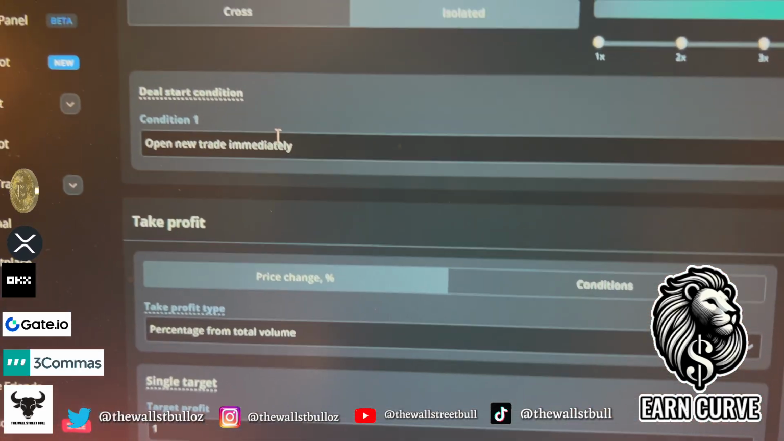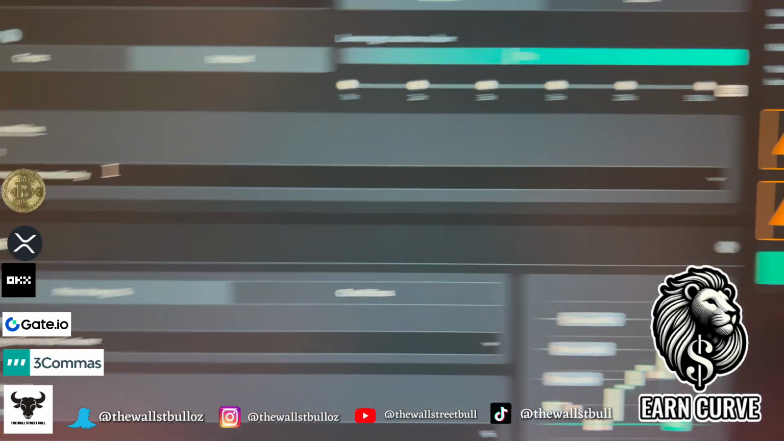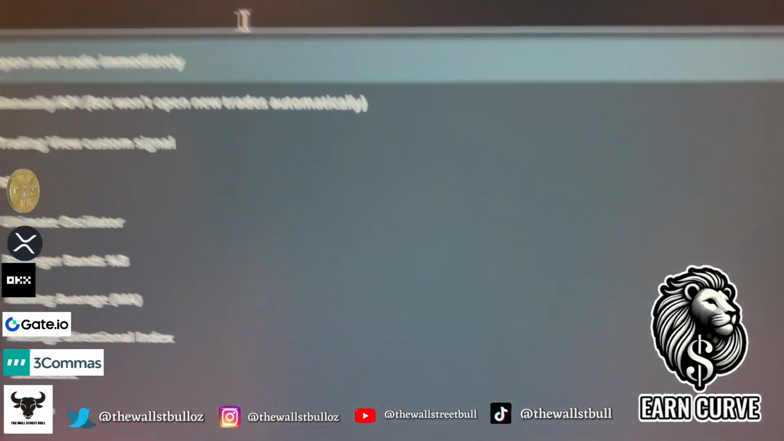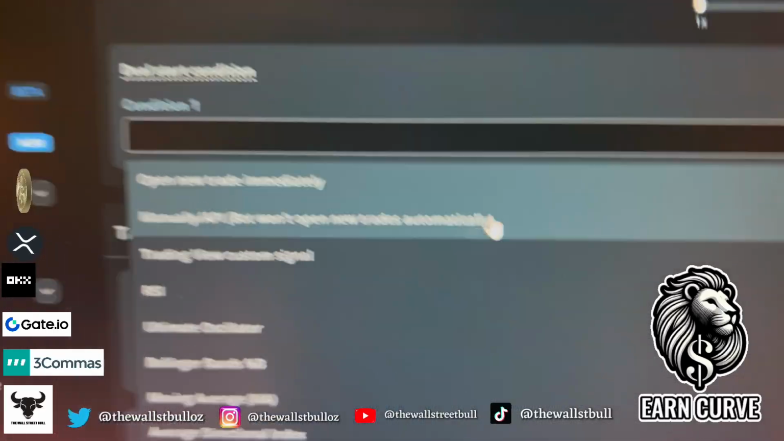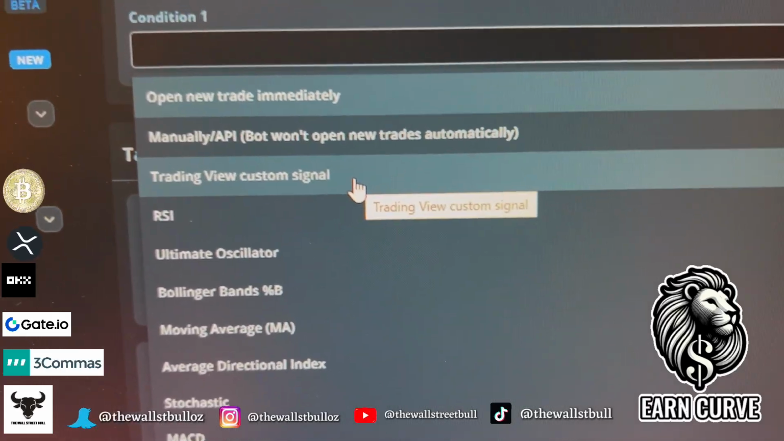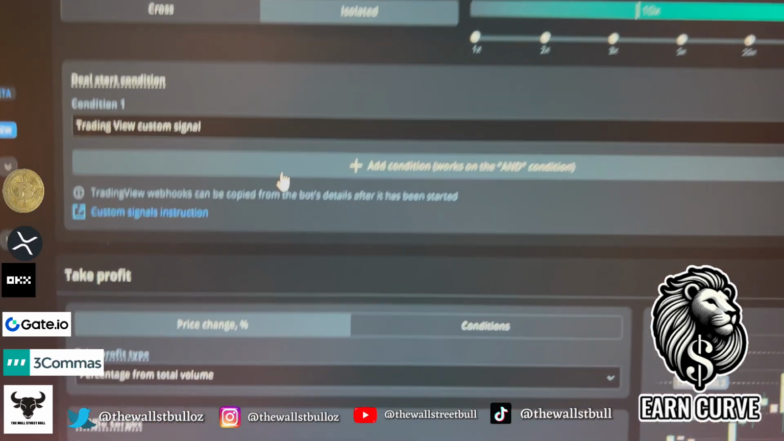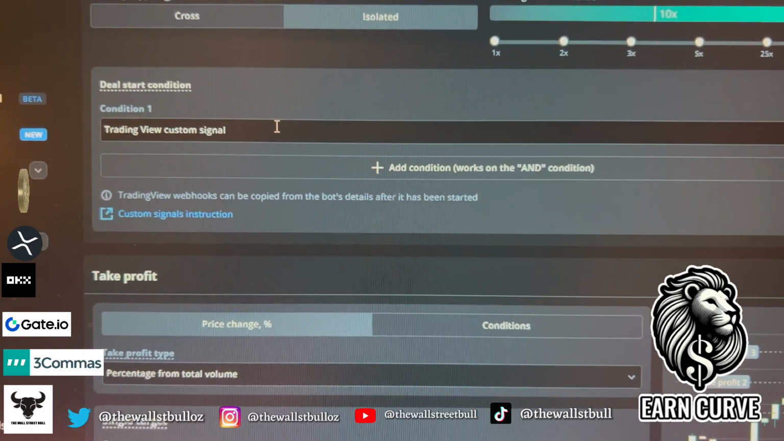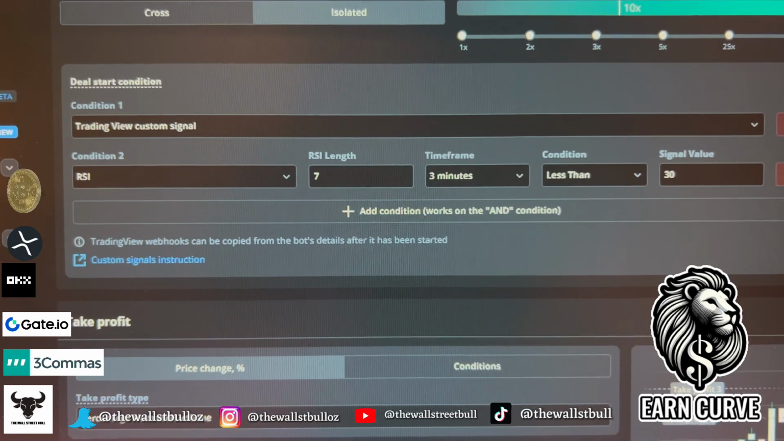Now, deal start condition is very interesting with this, all right? You can open a new trade immediately. So as soon as I press the start button, we can start a new trade immediately. But you can basically open a deal manually or via API. The bot won't trade automatically, so you'll need to do it manually. You can trade using a TradingView custom signal or webhook, which is interesting as well. So you can add a custom signal for a webhook basically from TradingView. It's up to you. Again, you will need a pro subscription on TradingView to get that signal. That's up to you. Let's have a look here.